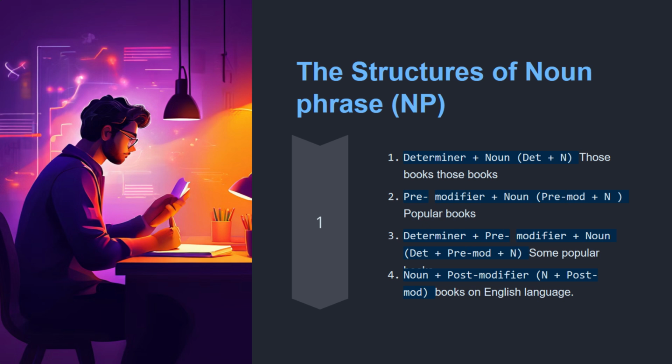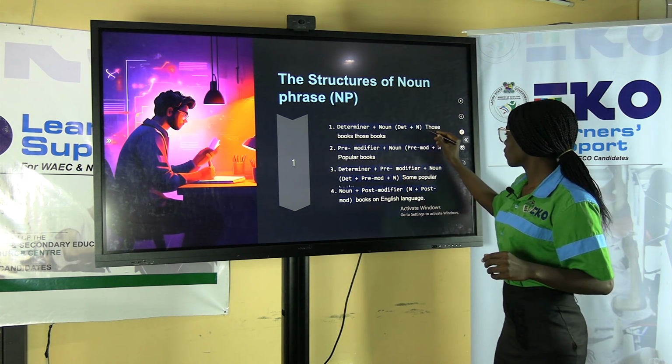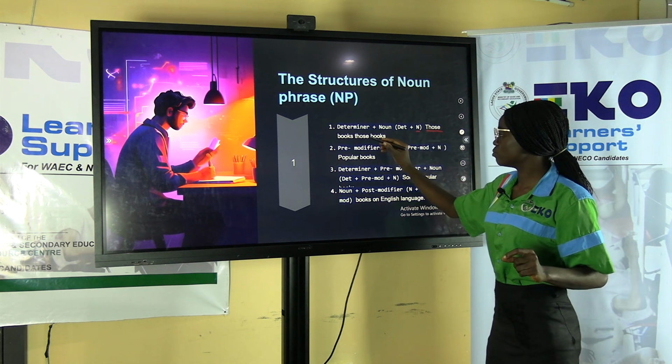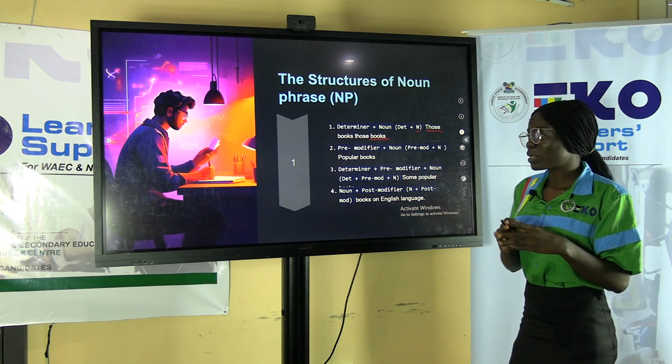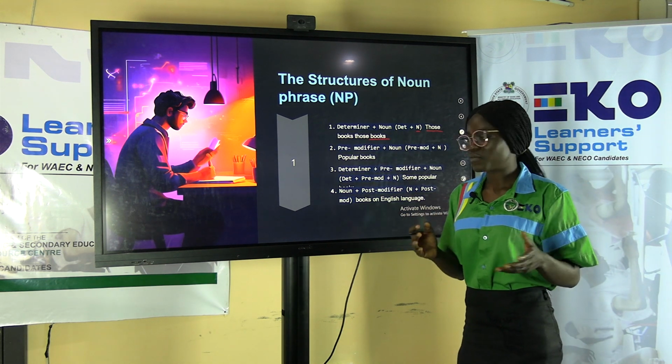A determinant and a noun can make a noun phrase. Those books. Those is a determinant, then the noun, books. The two together become a noun phrase. Those books, that's a noun phrase.